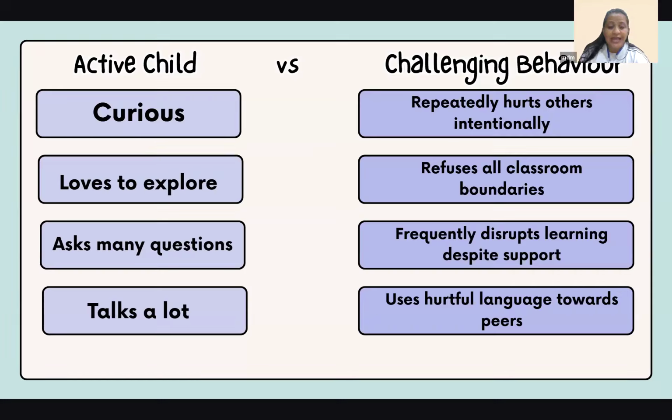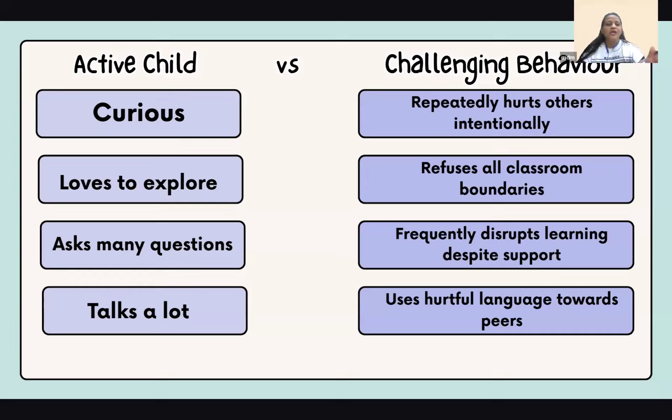When a child is labeled as naughty, despite the child being just curious, just talkative, or just a little active, and was termed as a labeled child, until date that child has been labeled by every teacher as a naughty one. Let's not do that. Let's not label the child.